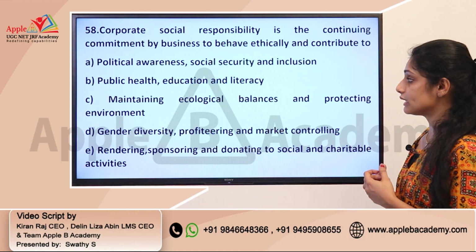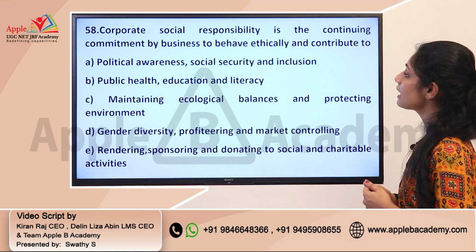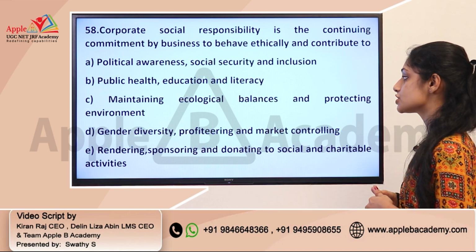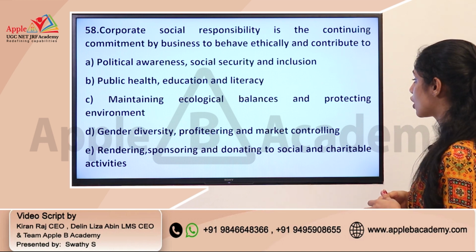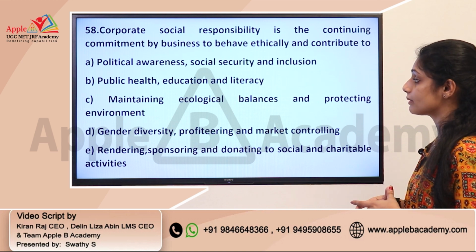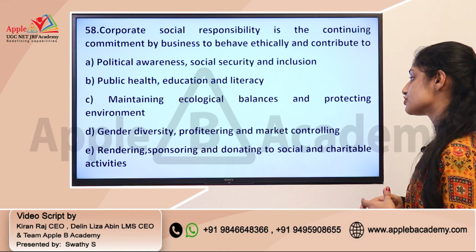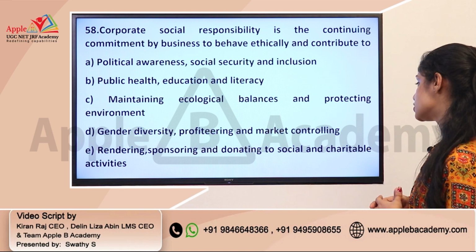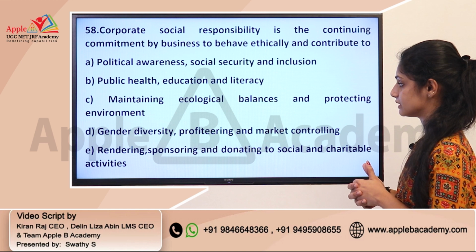So which all items will be included in it. So option A, political awareness, social security and inclusion. B, public health, education and literacy. C, maintaining ecological balances and protecting environment. D, gender diversity and profiting and market controlling. Option E, rendering, sponsoring and donating to social charitable activities.